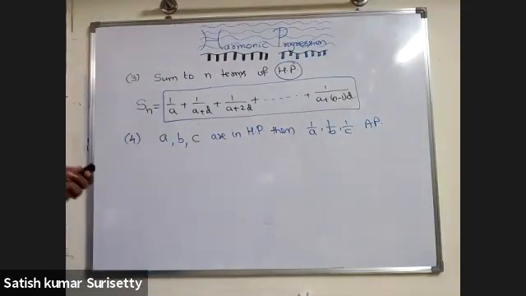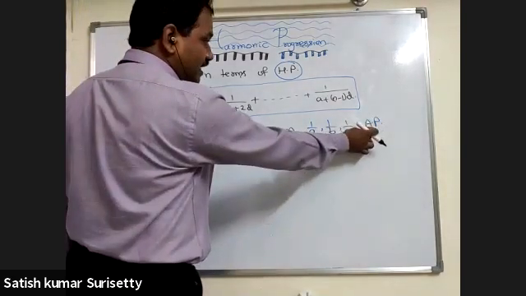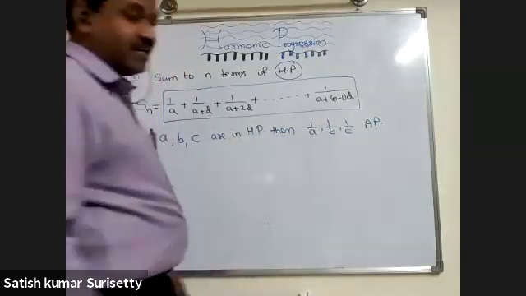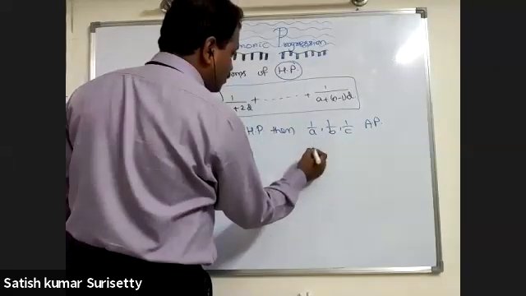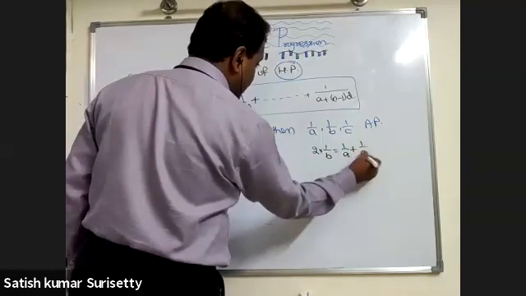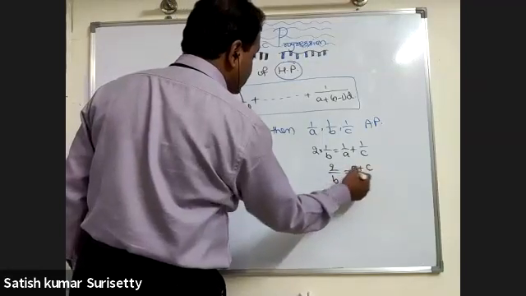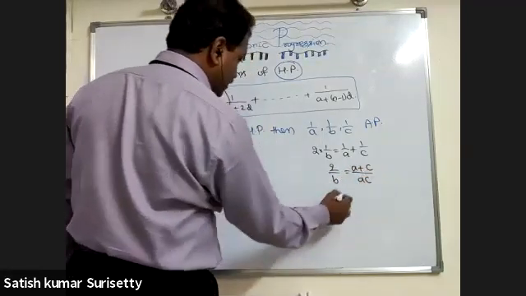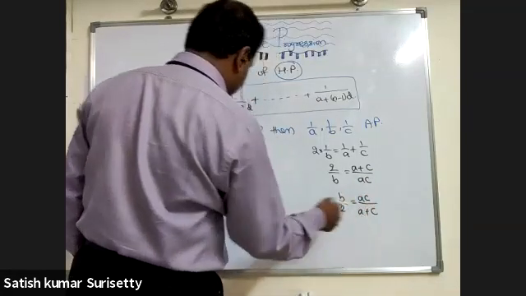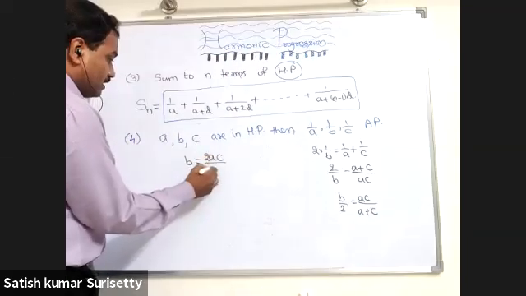Once they are in arithmetic progression, whatever properties are applicable for arithmetic progression, we can apply to the reciprocals 1 by A, 1 by B, 1 by C. That means here you can write 2 times 1 by B equal to 1 by A plus 1 by C. So 2 upon B equal to (A plus C) upon AC. Take the reciprocal. So B by 2 equal to AC upon (A plus C). So B equal to 2AC upon (A plus C).